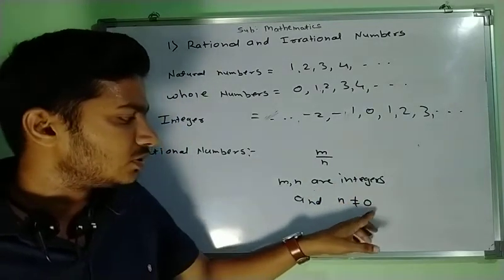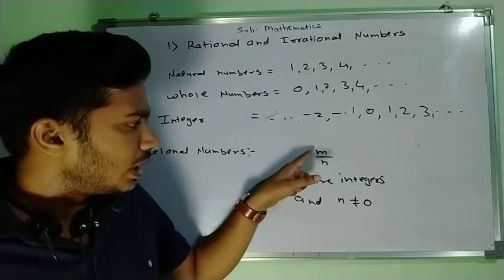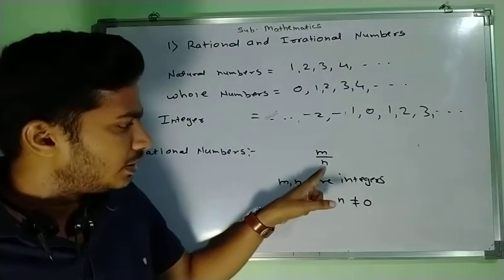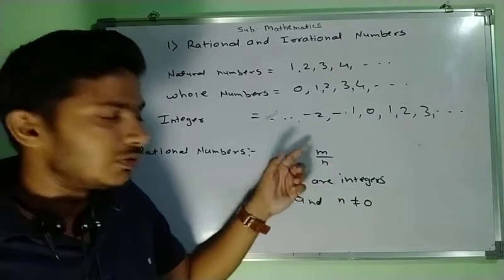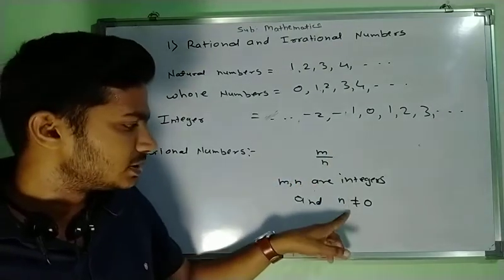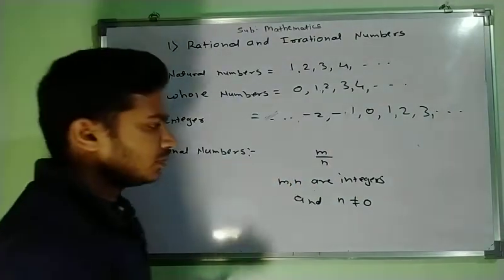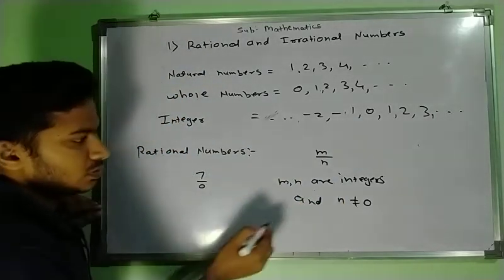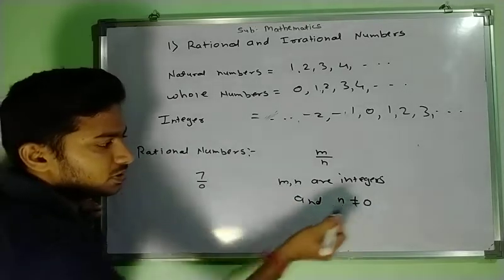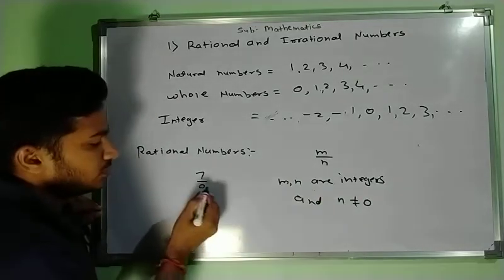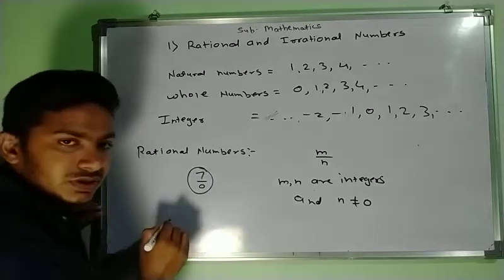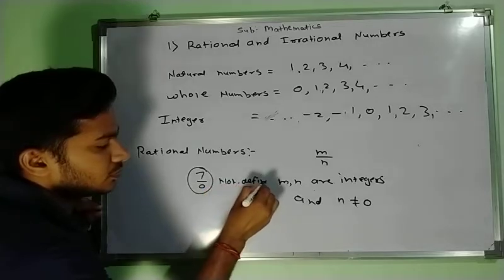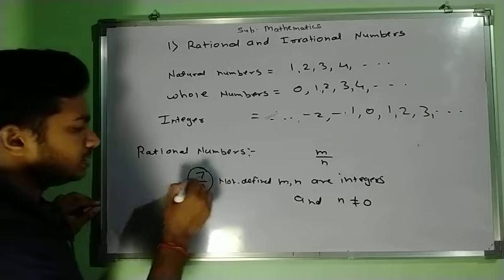Now look here, why is n not equal to 0 a condition? Suppose m upon n is a fraction, in numerator and denominator form. If n is 0, then that number will not be defined. That is why the condition here is that n should not be equal to 0. For example, suppose we have the number 7 upon 0. That means the denominator is 0. So 7 upon 0 is not defined, and so this is not a rational number.